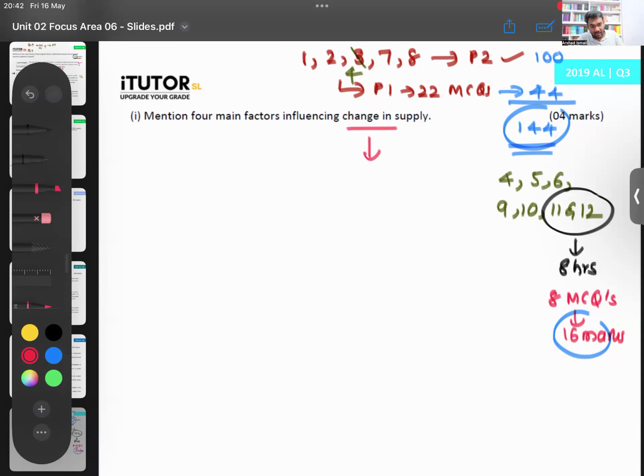You can talk about price of inputs. You can talk about technology. You can talk about what? Price of related goods, government policies. You can talk about all of that. And what you can do is, Lamai, you can go a little bit more into detail and maybe say if this increases, what will happen to supply? If this decreases, what will happen? If you want, you can.